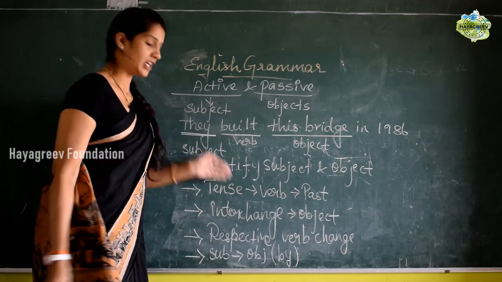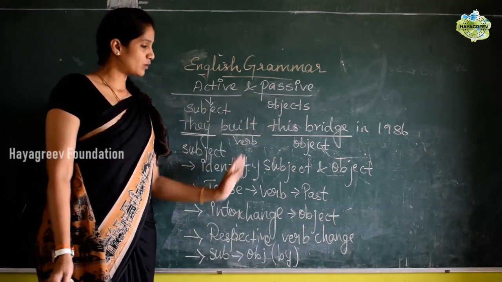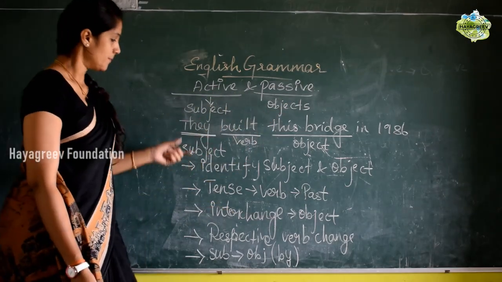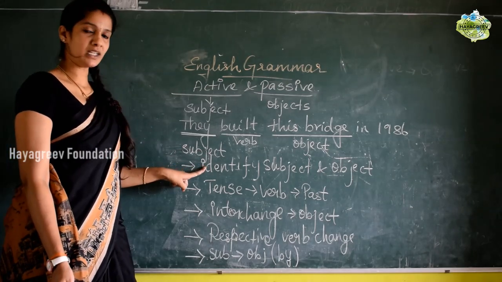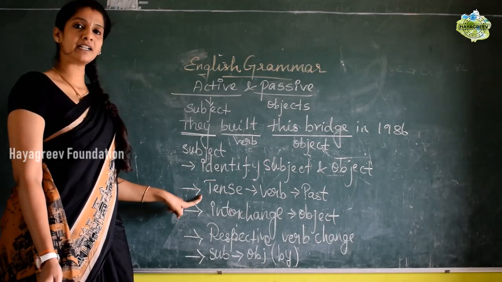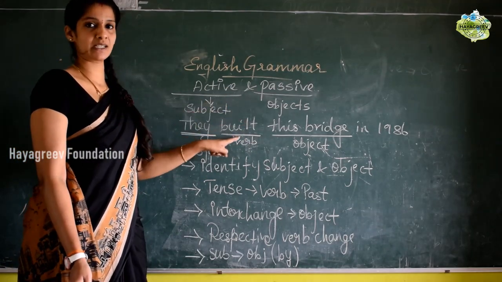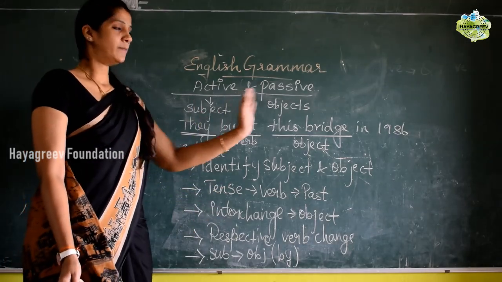These are the changes we are going to make in active to passive. Again, the same changes we will do from passive to active. First you have to identify the subject and object. Next you have to identify the verb and which tense it is in. Then you have to interchange the subject and object.